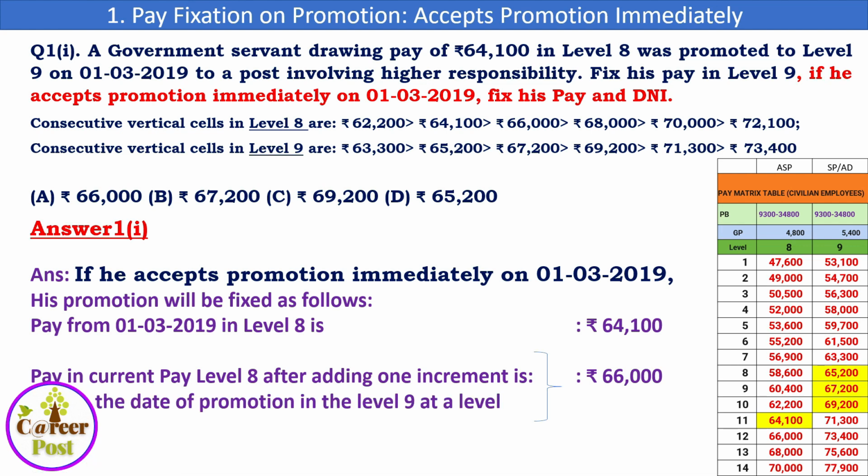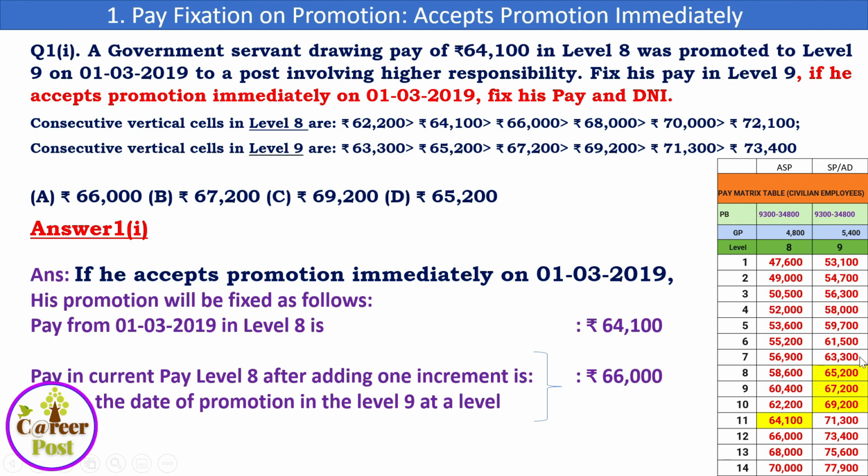Then what does the rule say? The rule says that one increment shall be given in the level from which the employee is promoted, and he shall be placed at a cell equal to the figure so arrived at in the level of the post to which he is promoted. So 64,100 goes to 66,000 on granting one notional increment, and we have to check the next level, the promotional level, that is level 9. We have to check what is the figure that is greater than or equal to 66,000.